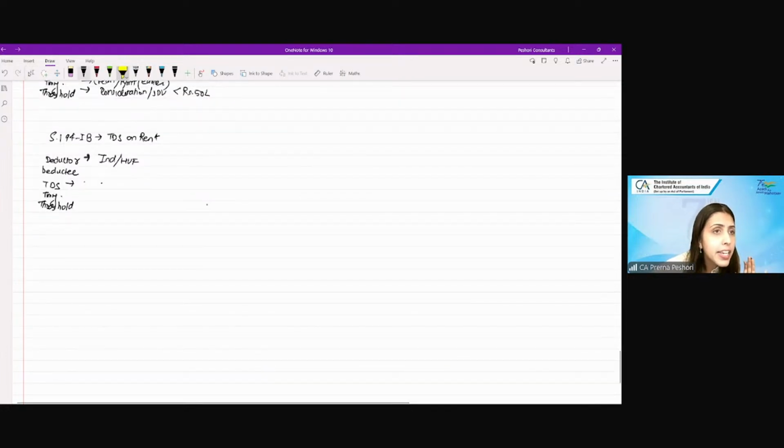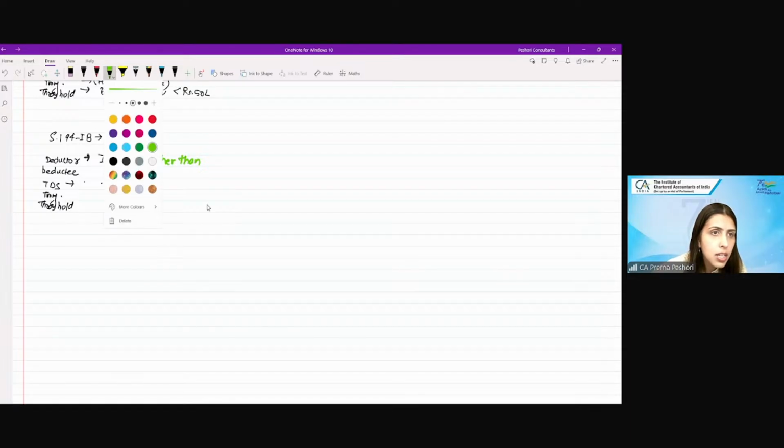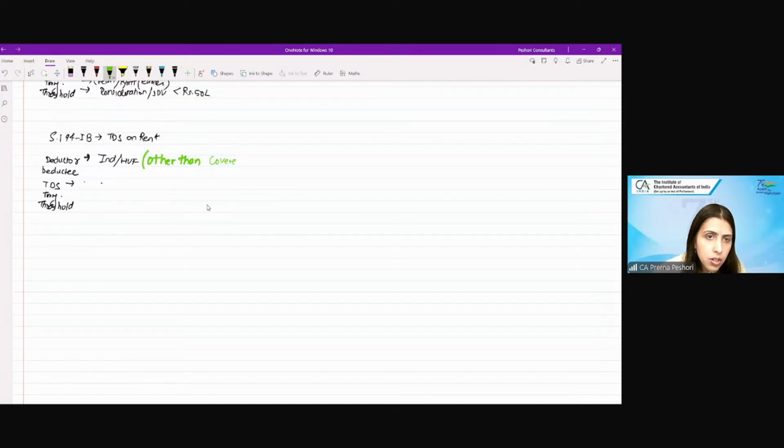Here we are saying that individual or HUF which are other than those covered under 194I, that is, not having turnover more than rupees 1 crore or gross receipts greater than rupees 50 lakh.